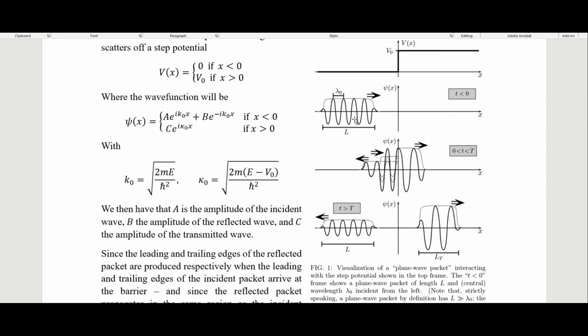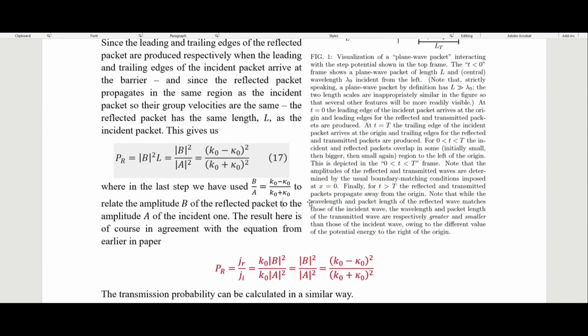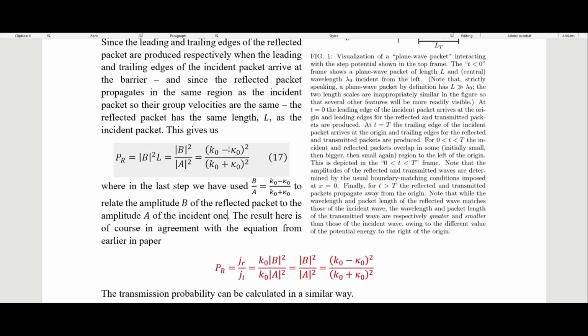We can see up here in this figure, the way they show this, the amplitude of the incident packet is larger than the amplitude of the reflected packet. We can also see that in the fact that we have a negative here for our B amplitude and a positive here for our A amplitude.